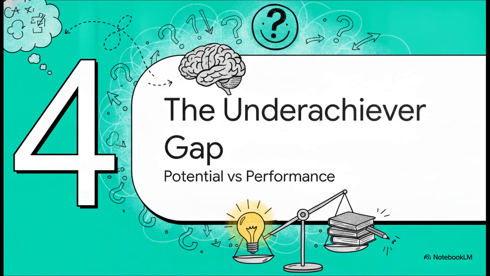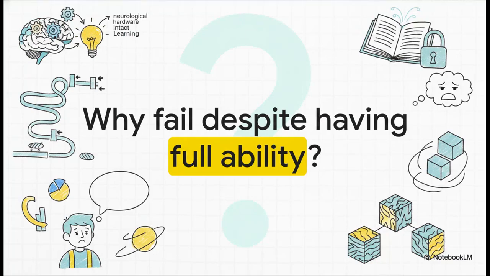Section 4. The underachiever gap. Let's move to our final section and see how this builds into something completely different. We're going to shift our narrative paradigm right now. We've spent our time so far looking at learners who face limitations in their cognitive potential. But what happens when we look at an educational gap that has absolutely nothing to do with a lack of innate intelligence? It's a fascinating question, isn't it?